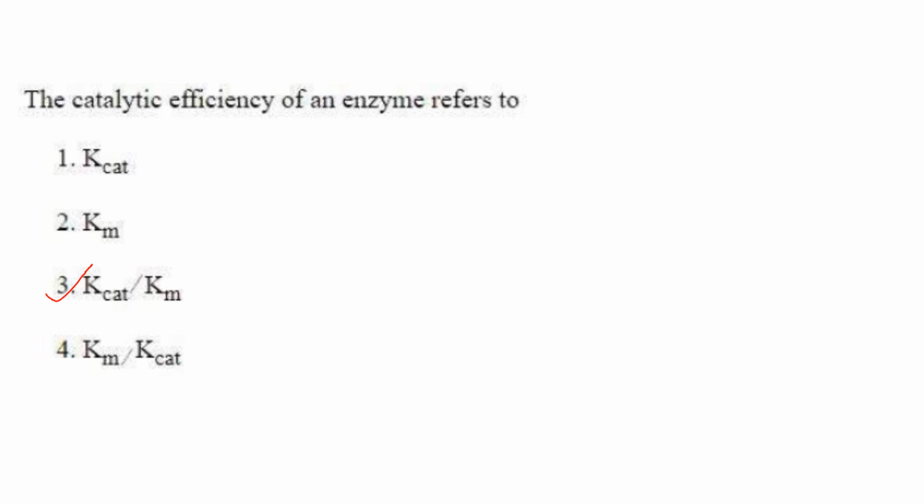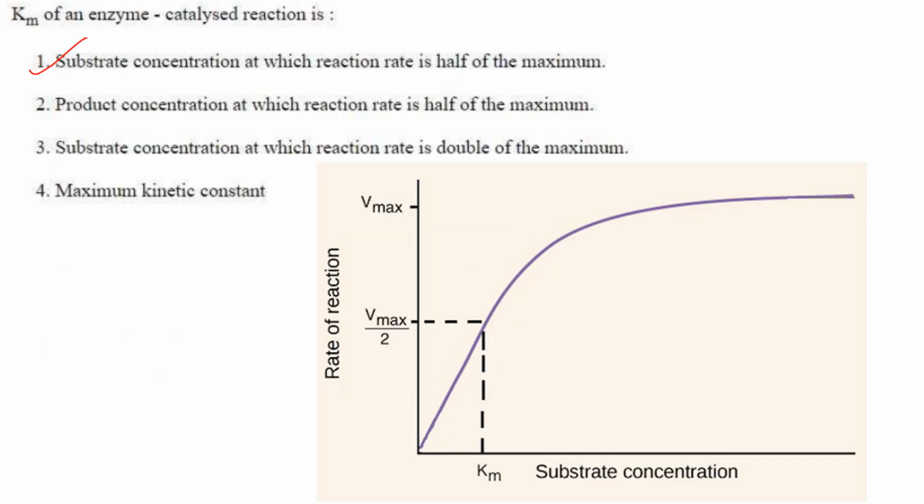Then next one. The catalytic efficiency of an enzyme refers to Kcat by Km. Answer is option 3. Okay, next question. Km of an enzyme catalyzed reaction is the substrate concentration at which reaction rate is half of Vmax.